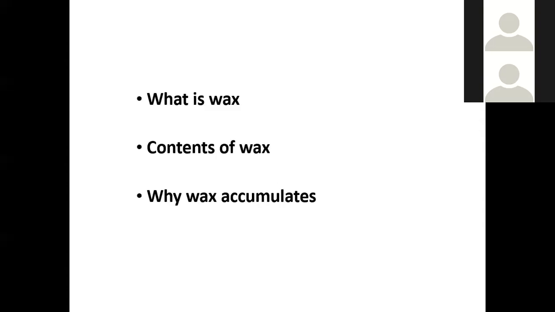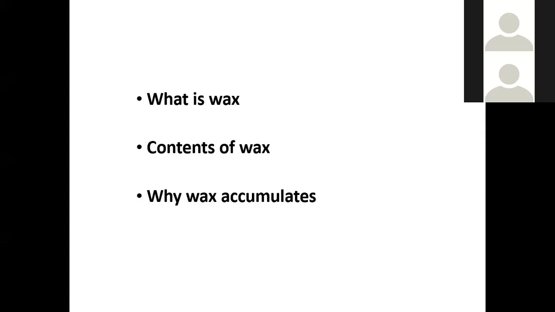What are the contents of wax? There are three most important contents of the wax. One is water, one is volatile substances, and number three is ash. Ash means sodium, potassium, calcium, copper. So water, volatile substances, which are basically the secretions of the ceruminous and sebaceous glands, in conjunction with the ash, which contains sodium, potassium, calcium, and copper. All these things mix together and form the wax.